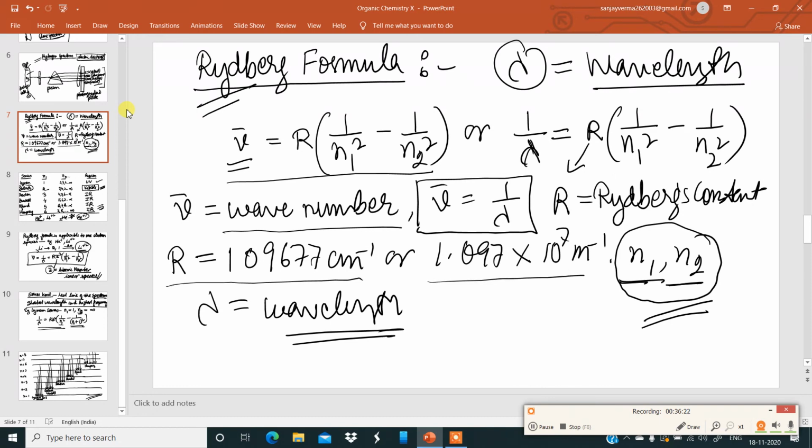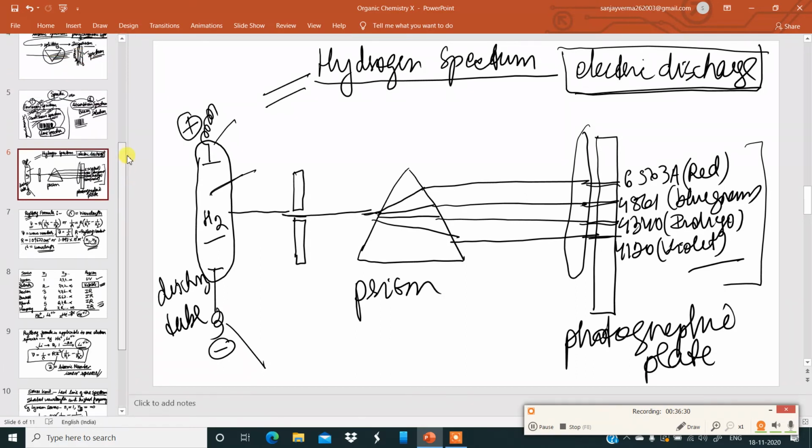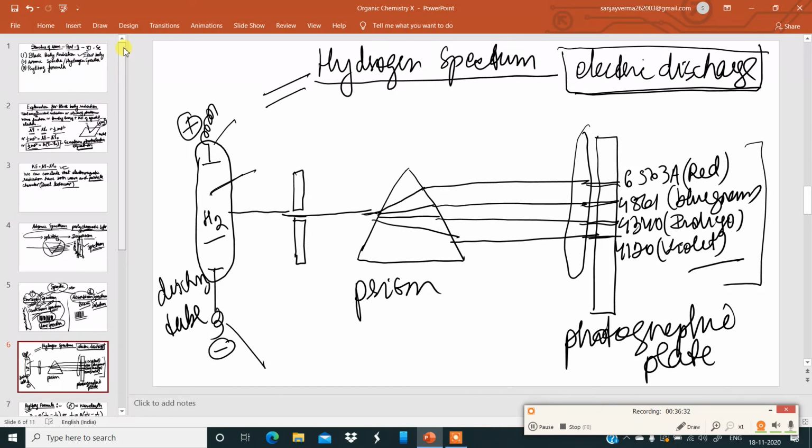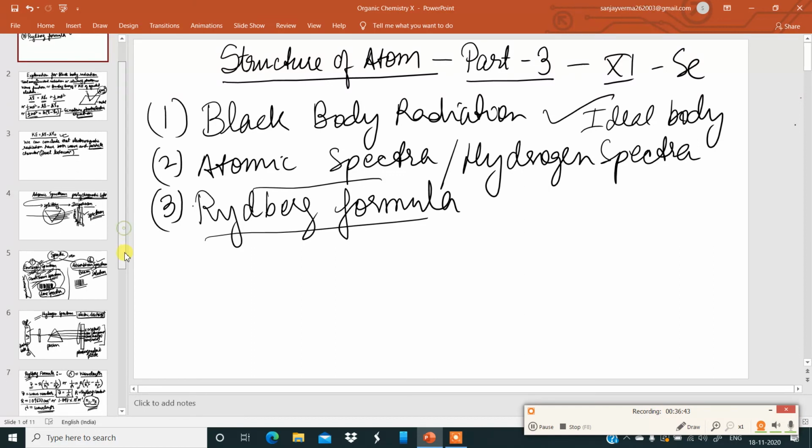Hydrogen spectrum, electric discharge. Today I started with the black body radiation, atomic spectra, hydrogen spectra, and Rydberg formula. I hope you have got some idea about the Rydberg's formula.